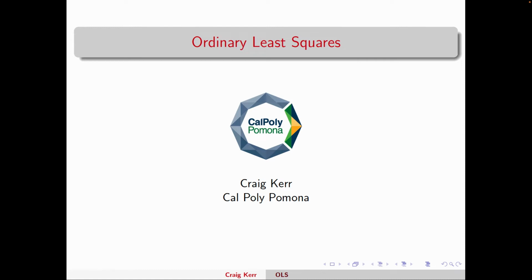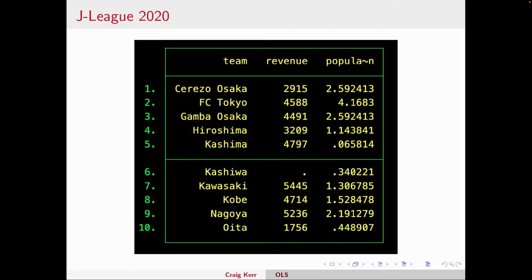And I'm just going to go over very simply the calculations that are going on when you ask Stata to estimate a regression equation. So first off, let's do an example. I recently downloaded data on Japanese soccer teams, the revenue they earned in 2020 for the Corona season, and I merged that data with the population of the cities that the teams are in. So here the revenue is in millions of yen. The populations are not 2.59 people. This is also millions of people. So that first row is 2.59 million people. And this is just a small snapshot of the first 10 observations.